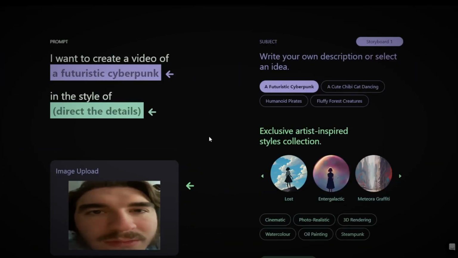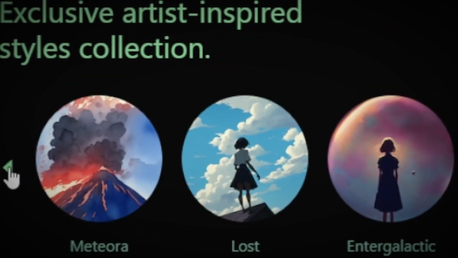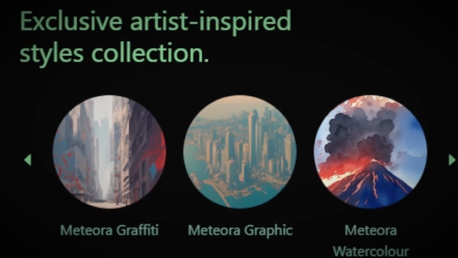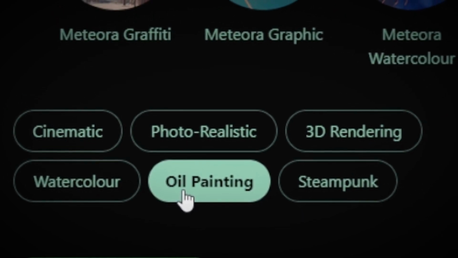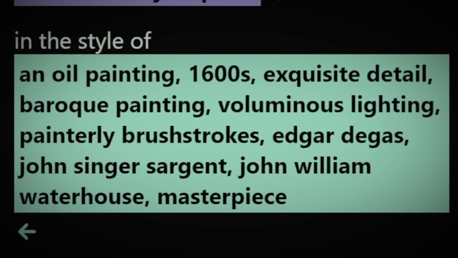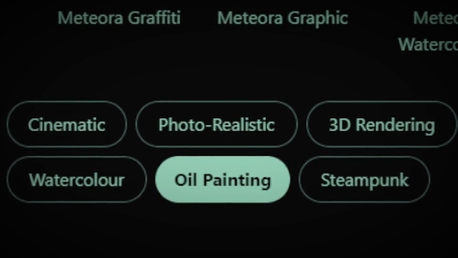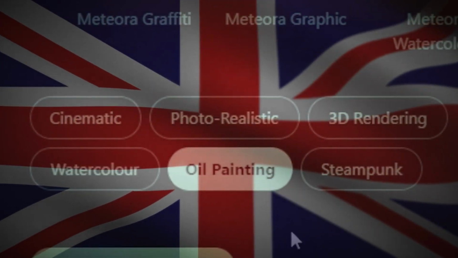And then it'll have you decide on a style. Now there are these 6 styles right here, and then some artist-inspired styles you can mess around with. And they even have a few interesting options if you're feeling crazy. But I like to go with oil painting because it looks nice and artistic. And once again, you can describe a style on your own, like cartoony, but these have lots of preset details. And for my fellow Americans, yes, they did unfortunately spell watercolor with a U. I know, it's probably like the worst part.